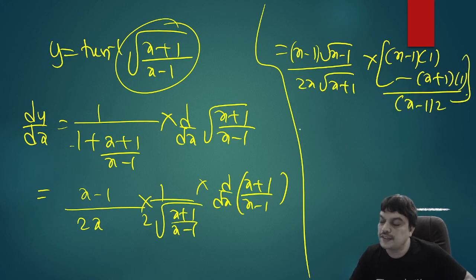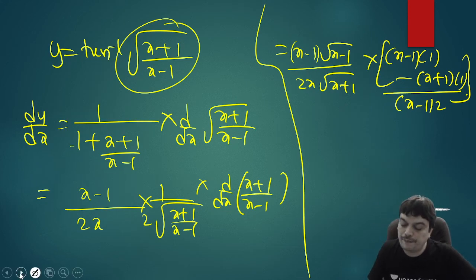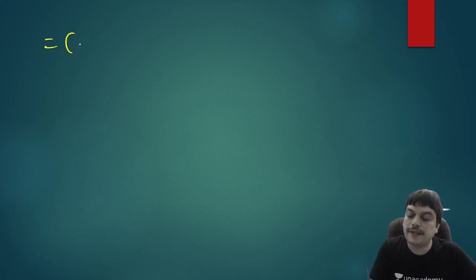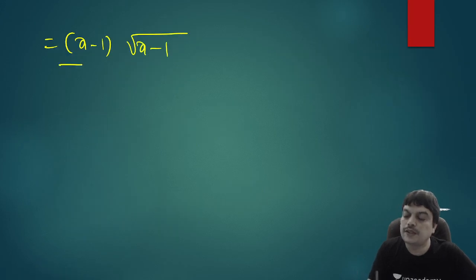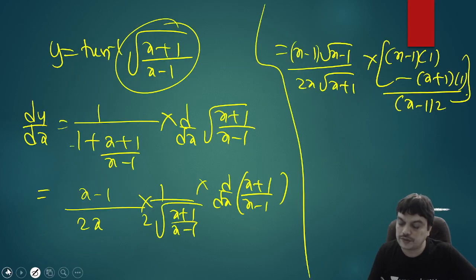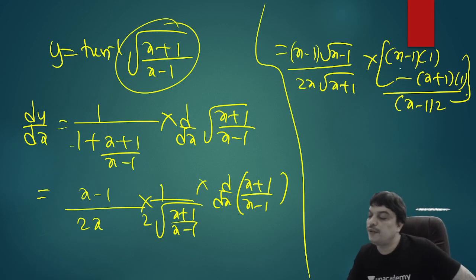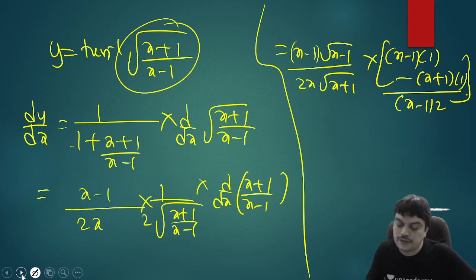So let us simplify this now. So we have x minus 1 into root of x minus 1 by 2x root x plus 1. We have this multiplied with the other term. So when you simplify, you have x minus 1 minus x minus 1. So x and minus x will cancel. You have minus 2 by x minus 1 whole square left out.